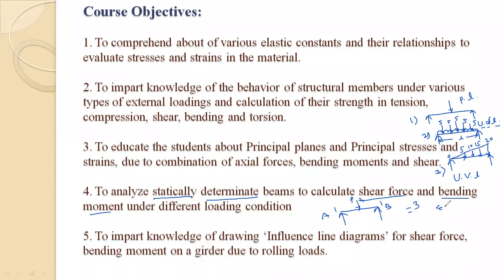We are going to use summation Fx equal to 0, summation Fy equal to 0, and summation of moment at any point equal to 0. It means you have to take the addition of all horizontal forces equal to 0. This is our first condition. Second condition, you have to take the addition of all vertical forces on that member. And last, you have to take moment at any point. Suppose you take moment at point A, then consider from B. So there are 3 conditions. So unknown equations are 3 and reactions are also 3.